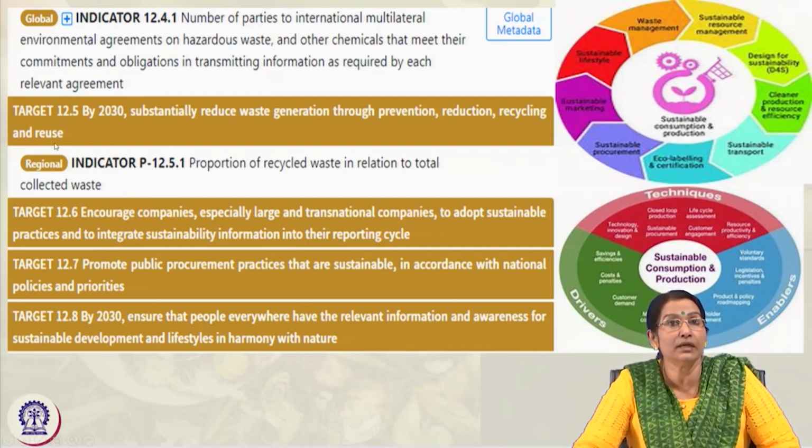And target 12.5 is again reducing waste generation through prevention, reduction, recycling and reuse. The indicator is the proportion of recycled waste in relation to total collected waste. Now in the big cities, waste materials are being collected individually from each household, then processed through technology and mechanisms.